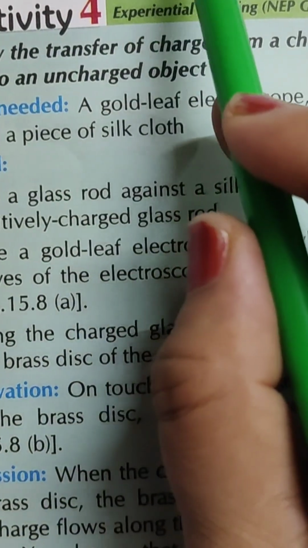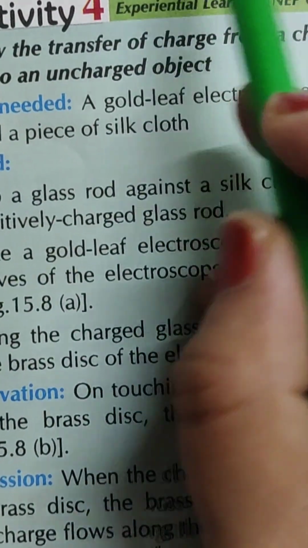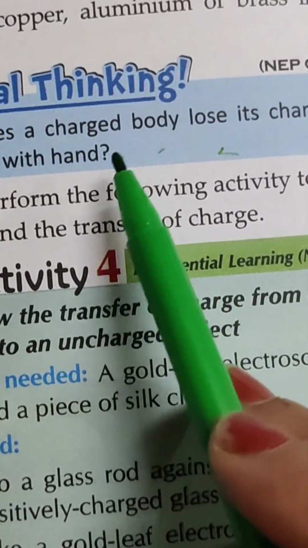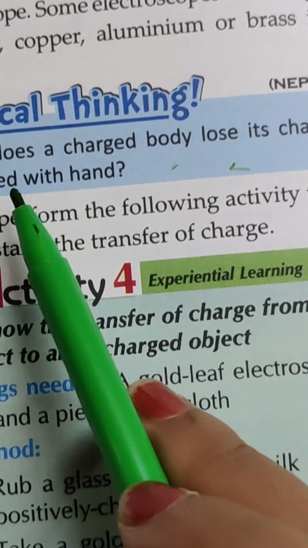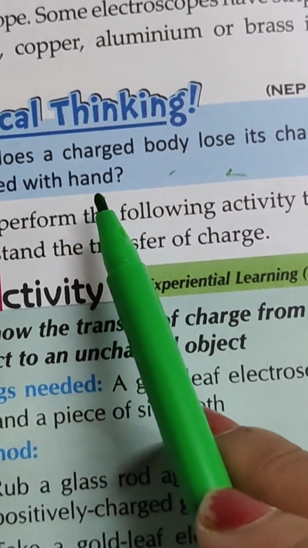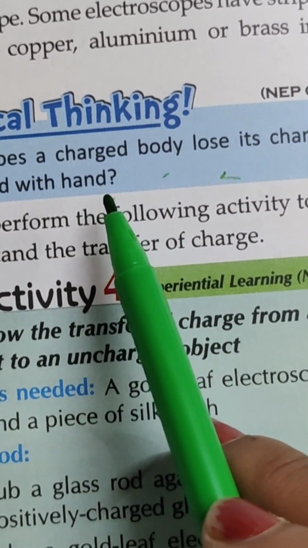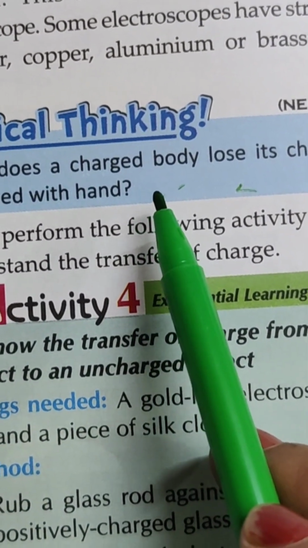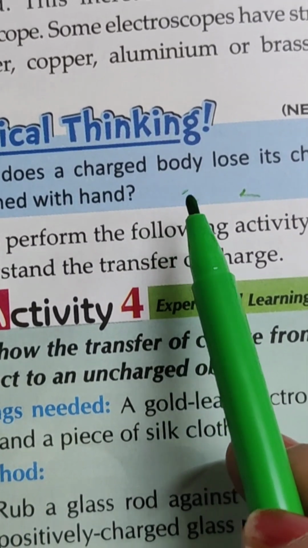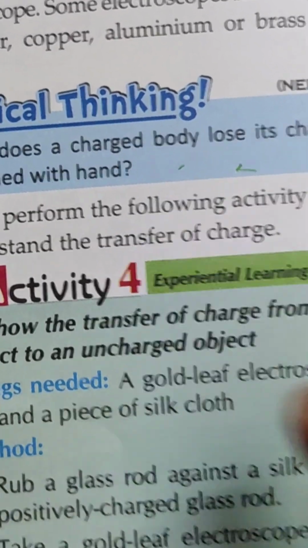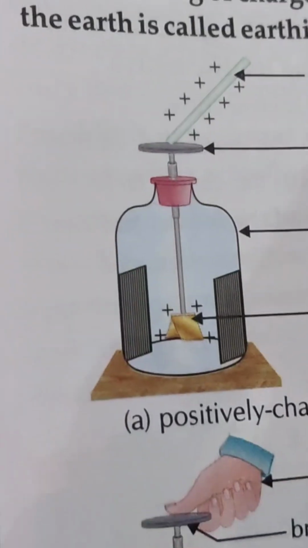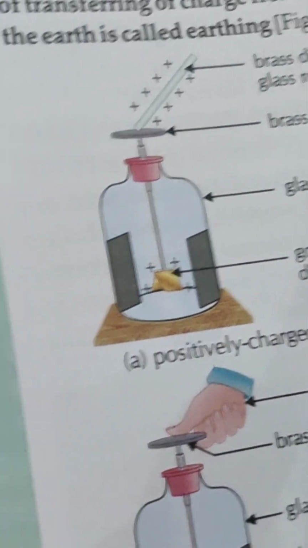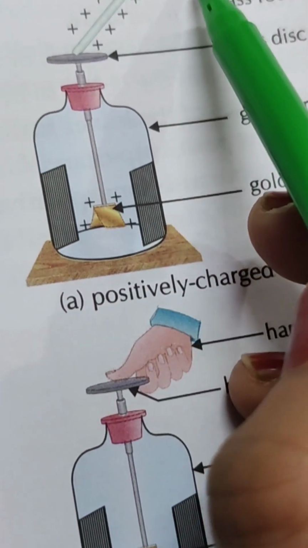Now, why does a charged body lose its charge when touched with hand? A charged body loses its charge when touched with hand because the human body is a good conductor of electricity, and when we touch the charged body, the charge is transferred to the earth. Earthing. The process of transferring of charge from a charged object to the earth is called earthing.